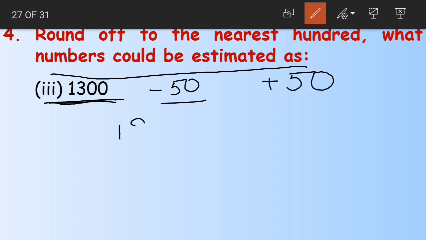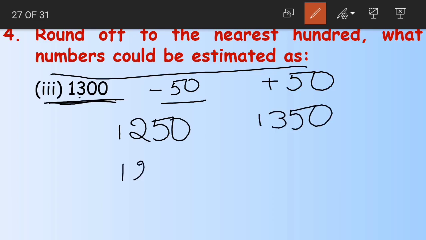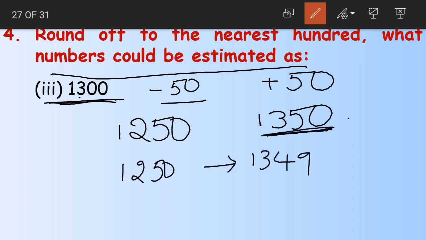1300 minus 50 becomes 1250. 1300 plus 50 becomes 1350. So the numbers from 1250 till 1349. Do not take the last number, take it after subtracting 1.